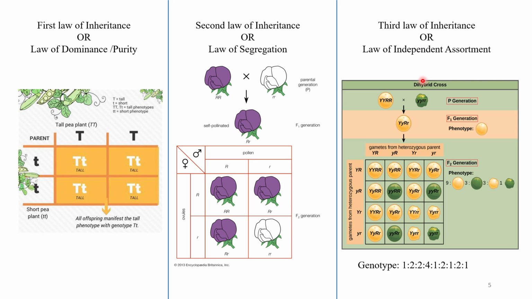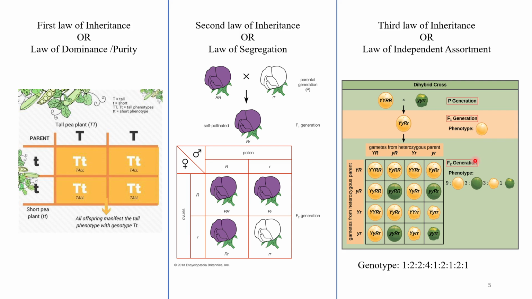In this experiment, four characters are used: capital Y and capital R, which show yellow and round as the dominant characters, and small y and small r, which show green and wrinkled as the recessive characters. The parent crossing gives capital Y small y, capital R small r, with a yellow round phenotype, which is heterozygous.